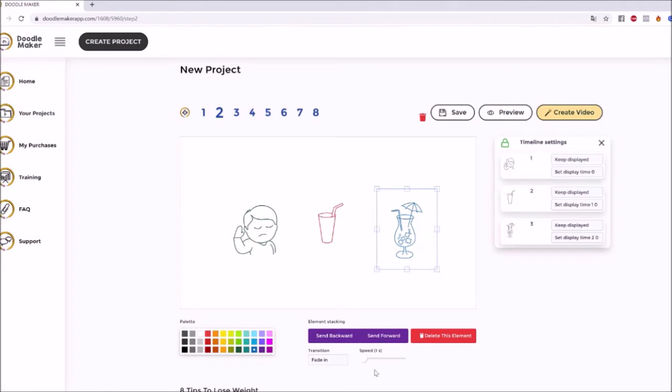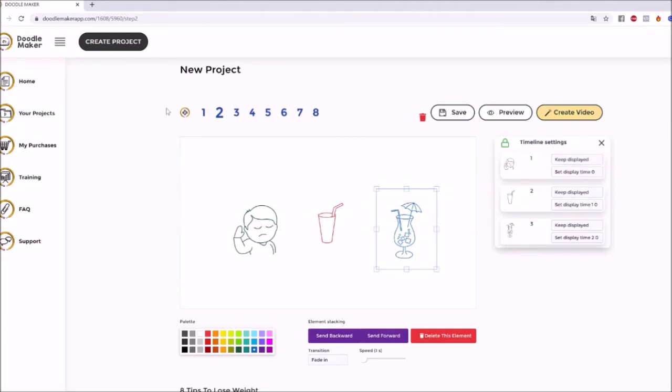I can even change what the transition will be. I want this one to fade in. I want this one to be drawn. I want this one to slide in from the top to bottom, for example, bottom to top, that kind of thing. I can do all kinds of good stuff, right? And then I can even change them into layers, like send backwards, send forward, and so on and so forth. I can even put the timers here. I can even make sure that they hide after they show once and so on, as you can see here in the timeline settings to my right.